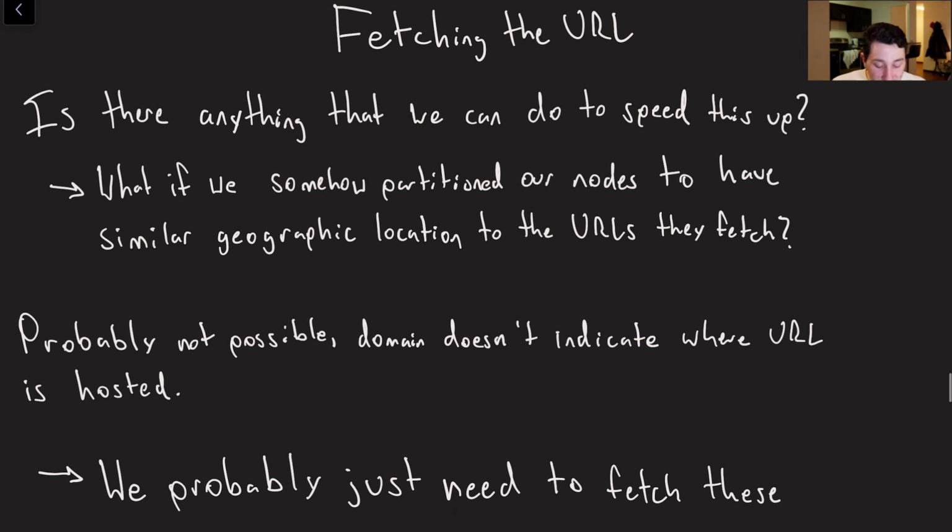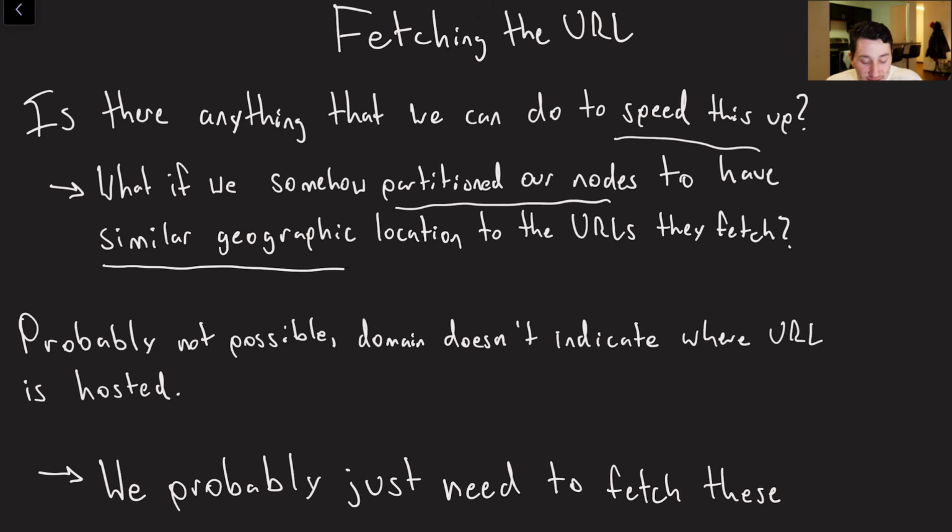Okay, the next thing to touch upon is actually going to be fetching the URL itself. Fetching is pretty simple. It's an HTTP request to a certain IP address. Can we do anything to speed this up? One thing I have seen elsewhere when researching this topic is that people will sometimes say, maybe we can partition our nodes such that I have certain nodes in Europe that will only be accessing European URLs. I have certain nodes in America that are only going to access American URLs.